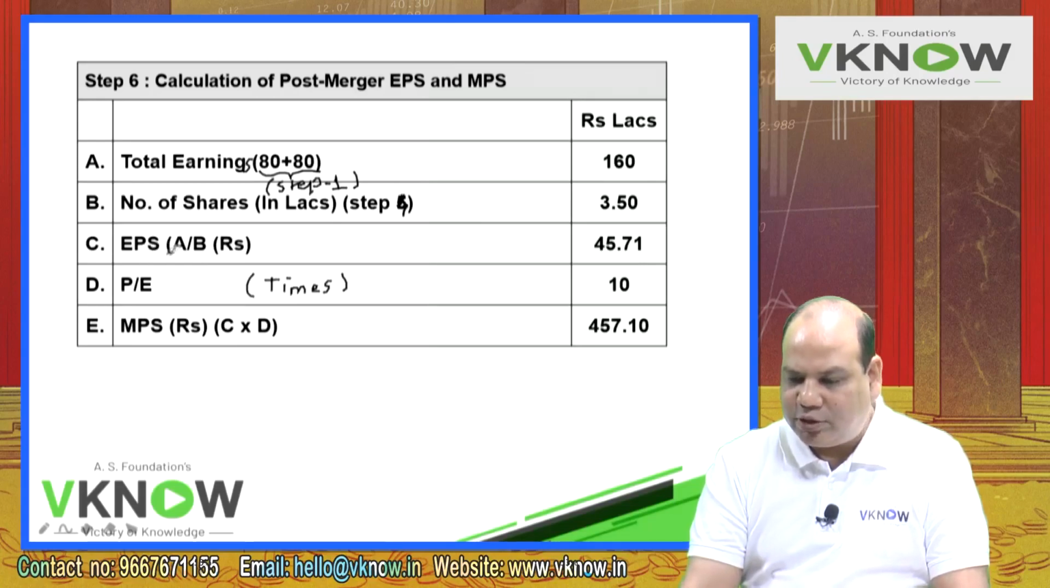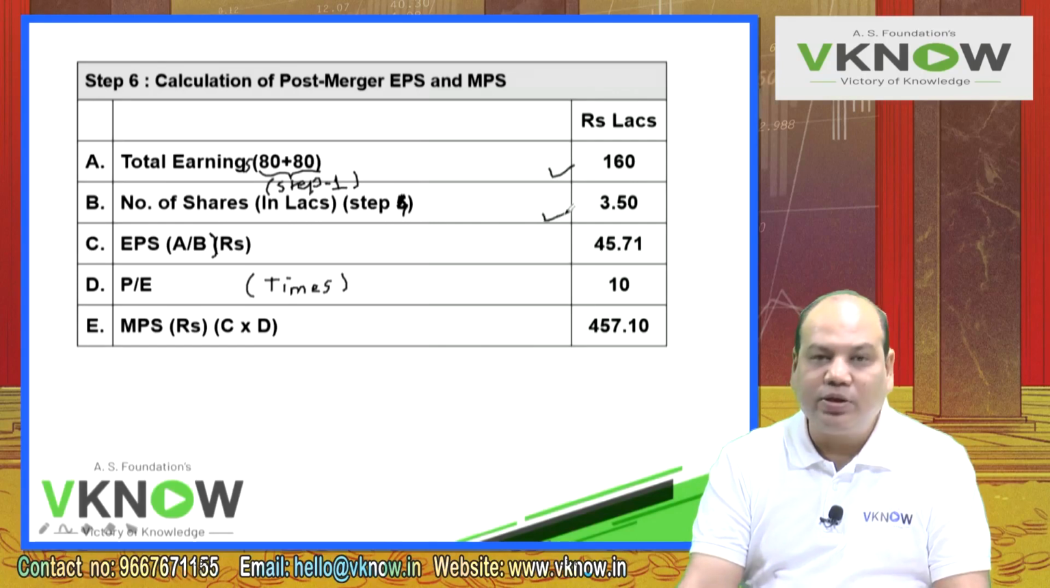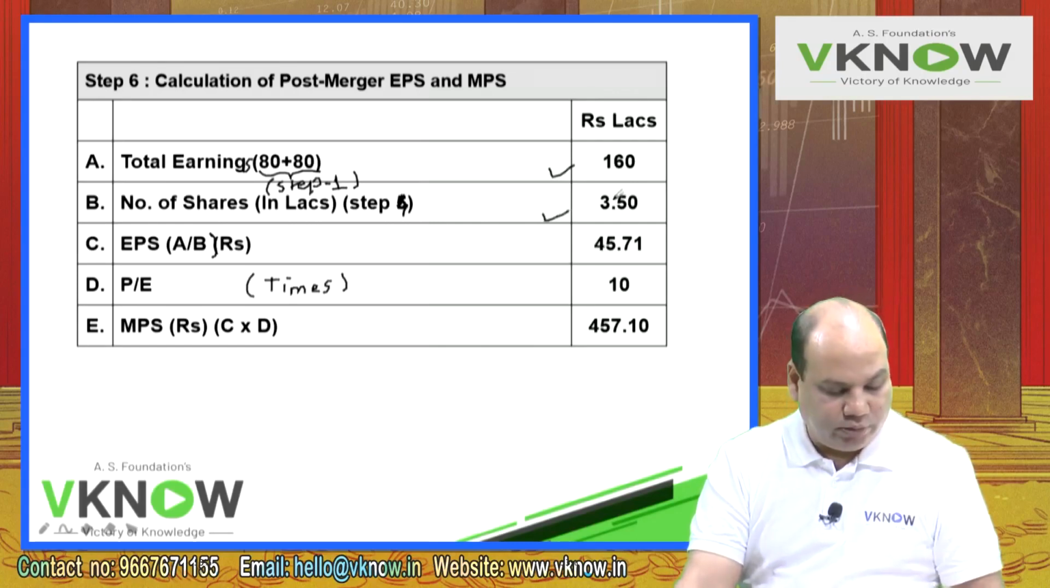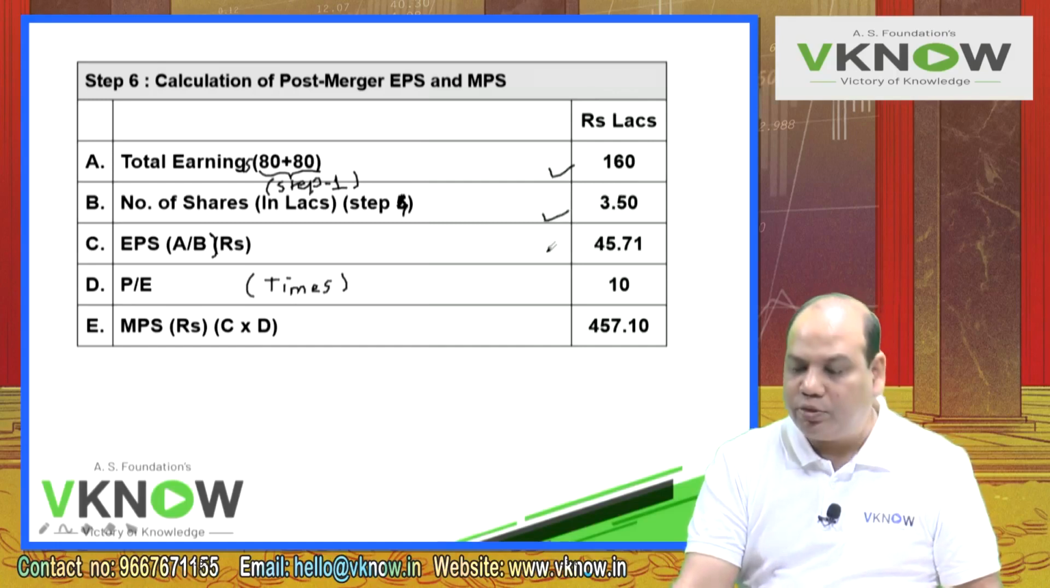Point number C, write down EPS. A upon B in rupees. Take on your calculator 160 divided by 3.50. 160 divided by 3.50 is 45.71.